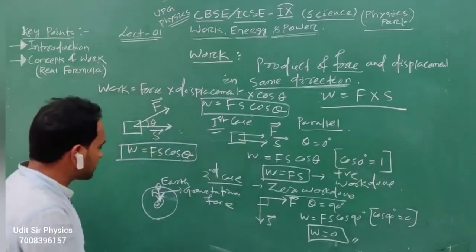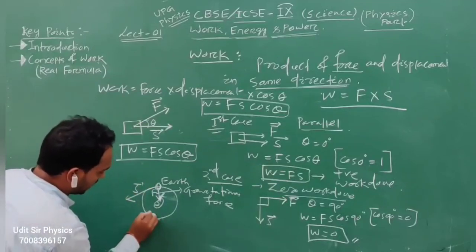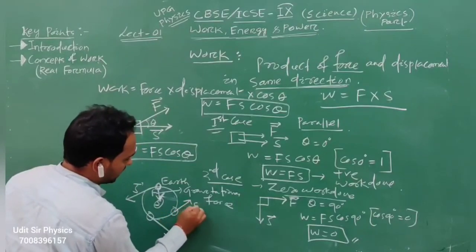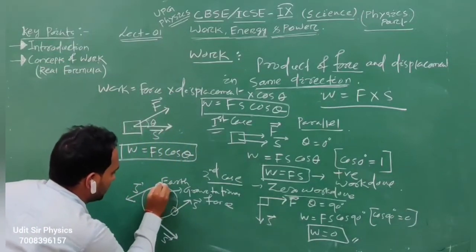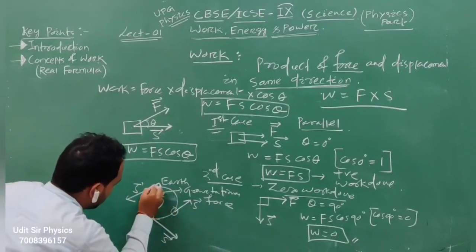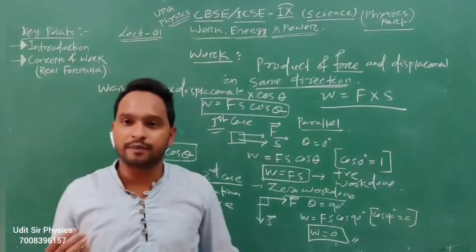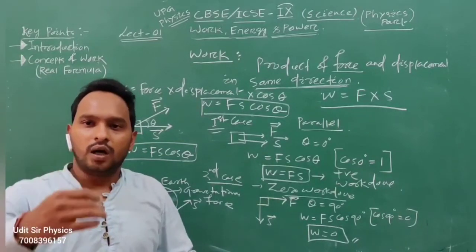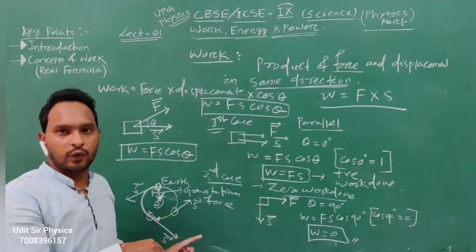Then what is the direction of displacement? Here the earth, the displacement is like this. Suppose we consider a half trip. Actually, in a round trip, the work done is 0. So you can consider the half trip.